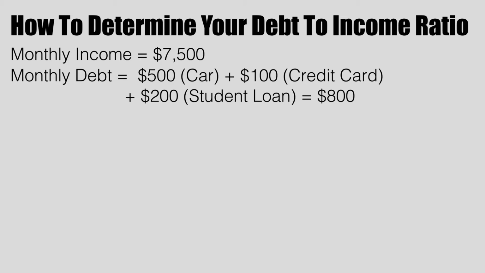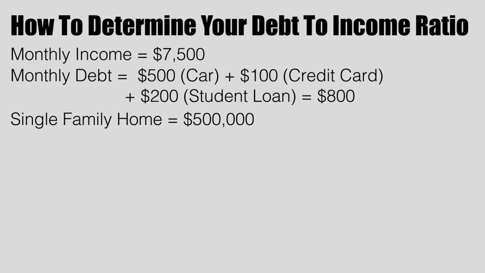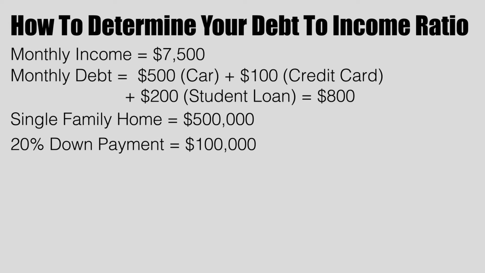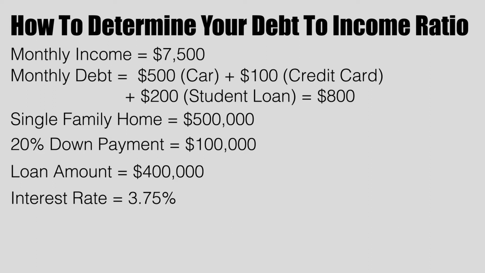Now let's figure out the PITI. So let's say, for instance, they're looking to purchase a single family home, $500,000 purchase price. They have 20% down saved. That's $100,000. Therefore, the loan amount will be $400,000. And the average interest rate of today, 3.75%. 3.75% on $400,000, that's $1,852. So the principal and interest, PI, is going to be $1,852.